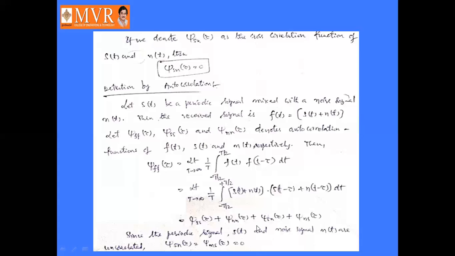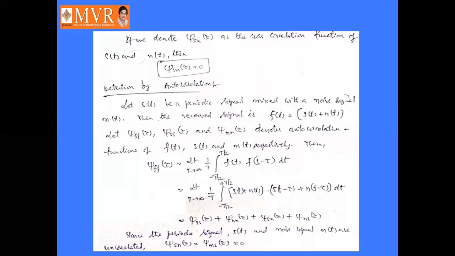Since the periodic signal s of t and the noise signal n of t are uncorrelated, Jsn of tau is equal to Jns of tau is equal to 0.